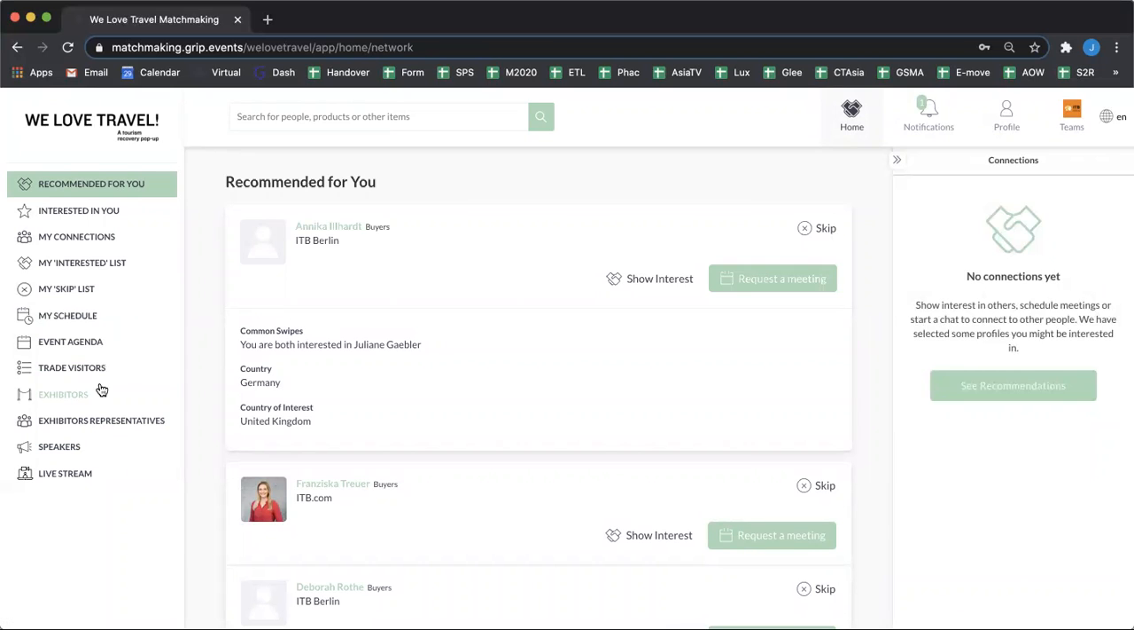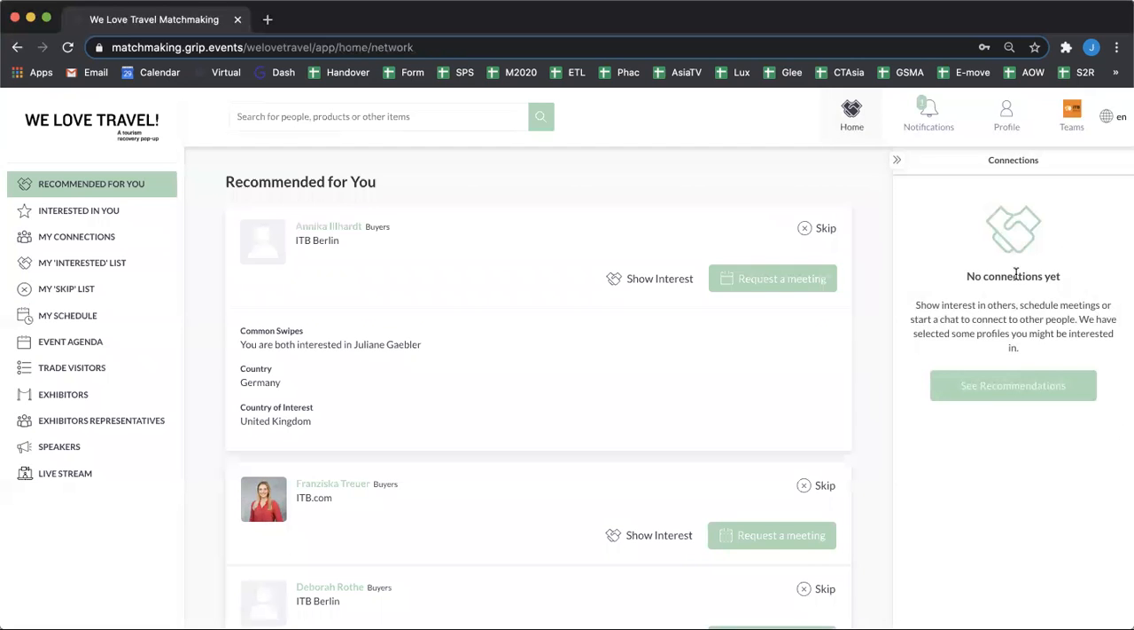Below here, we've got various different lists. So we've got the list of trade visitors, exhibitors, exhibitor representatives, and speakers. So if you're ever looking for a particular person on the platform, you can use these lists. They also have lots of filters, so it makes it easier to find the person that you're interested in. And you can also search for people or sessions using this particular search bar. Very, very important that you're able to find what you want quickly. We have recognized the fact that you need to do that.